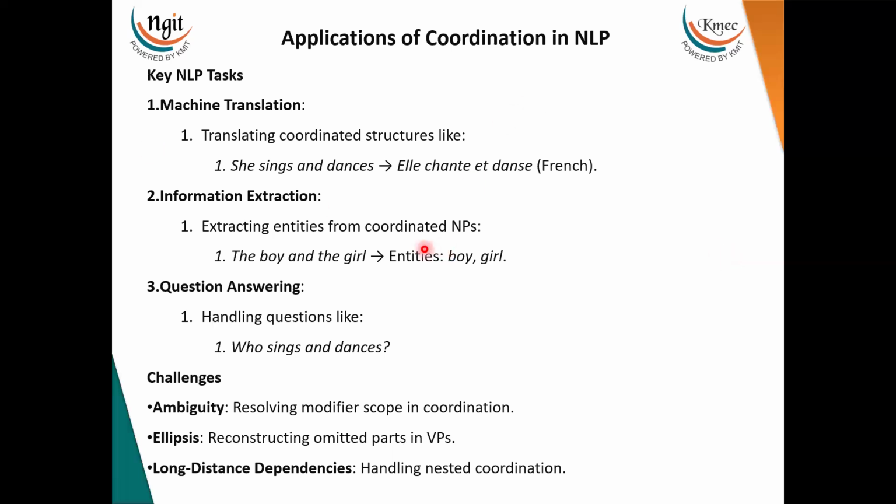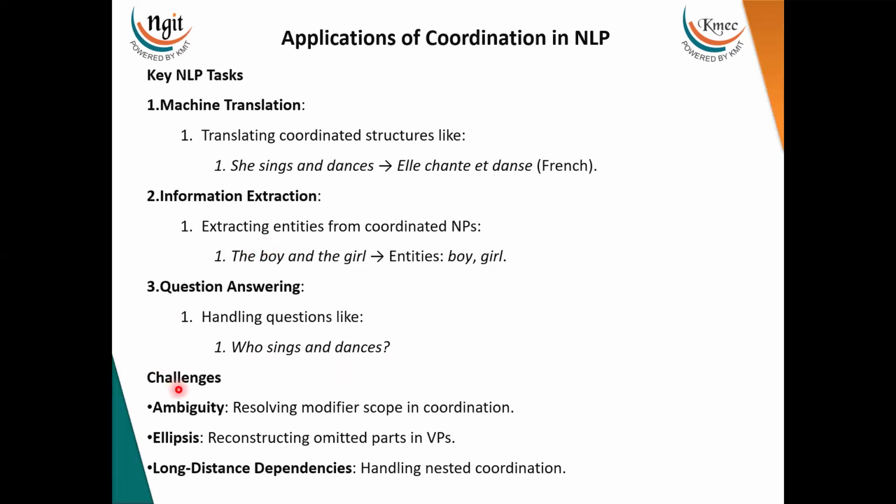Then the applications. The first one is machine translation, that is, translating coordinated structures like she sings and dances, which in French is elle chante et danse. Information extraction: extracting entities from coordinated noun phrases, like the boy and the girl. What are the entities in this? The boy is an entity, the girl is an entity. Then question answering, handling questions like who sings and dances. So these are all the applications where we can implement noun phrase and verb phrase coordination.